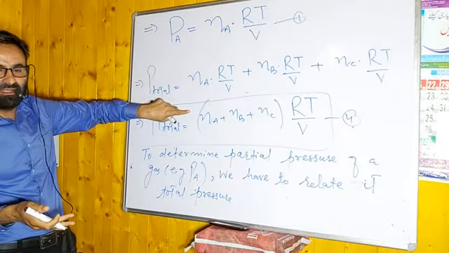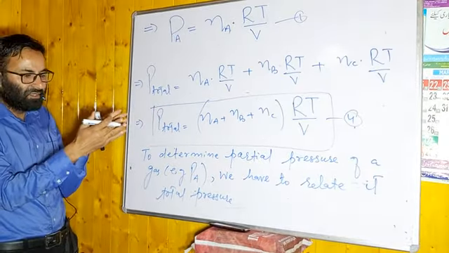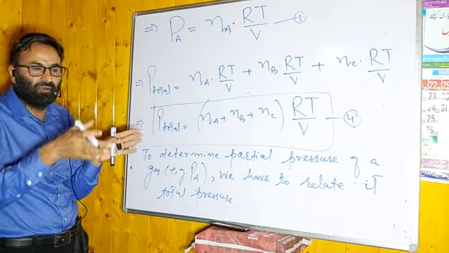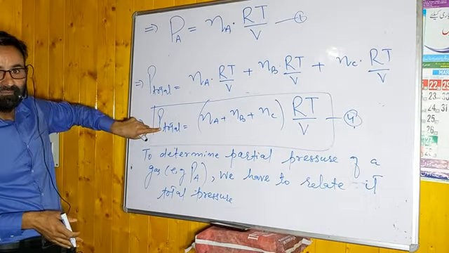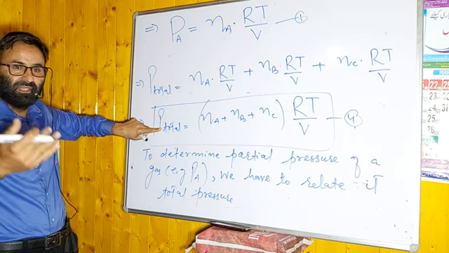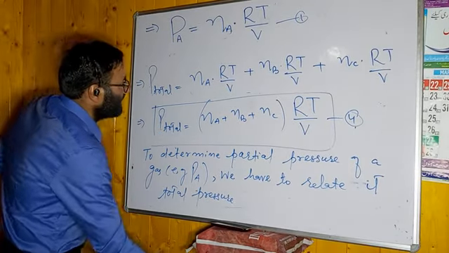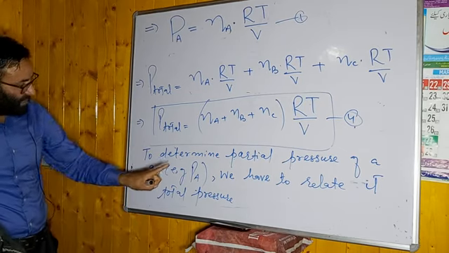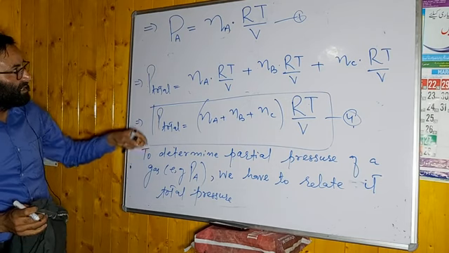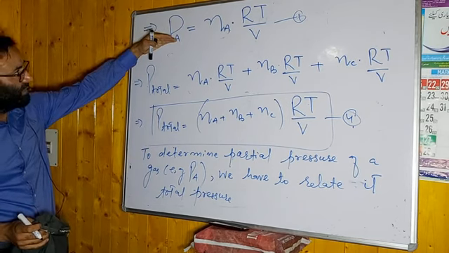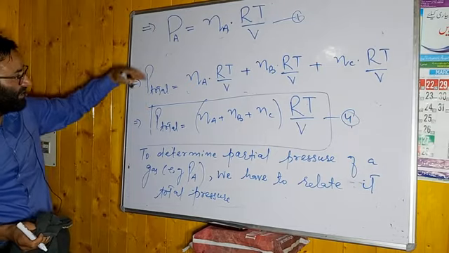In mathematics, in relation means when you say PA in relation with total, it means that you have to divide PA divided by P total. इसी तरह हम कह सकेंगे प्रेशर ऑफ B, PB divided by P total. Remember this point. To determine partial pressure of a gas, we have to relate it with total pressure. It means that आपको अब क्या लिखना है, PA. हम PA का निकालेंगे यहाँ पे, PA divided by P total. You are relating it with the total.